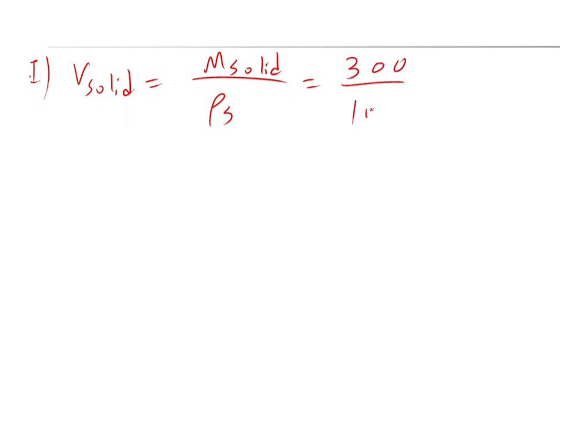So let's first solve the first part. We know that the volume of the solid is equal to the mass of the solid divided by the density of the solid. The mass of the solid is already given in the question, that is 300, divided by the density of the solid, which is 1000. That will be 0.3 cubic meter.